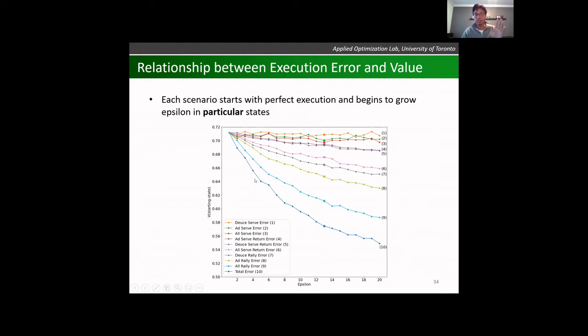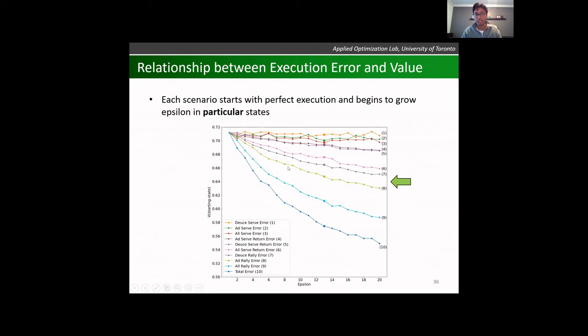You can see that as error increases, our value decreases, as expected. We see here that the rally shots have the greatest impact aside from the total error. To read this data point, this is saying that on all my rally shots, I have an epsilon level of 9, but perfect execution on serve and serve returns. And so we can see here how detrimental it is to err on our rally shots.